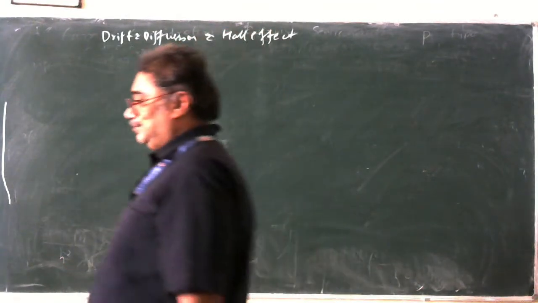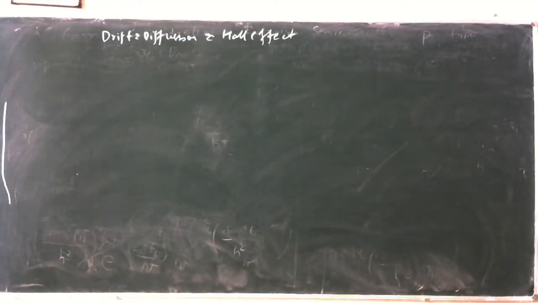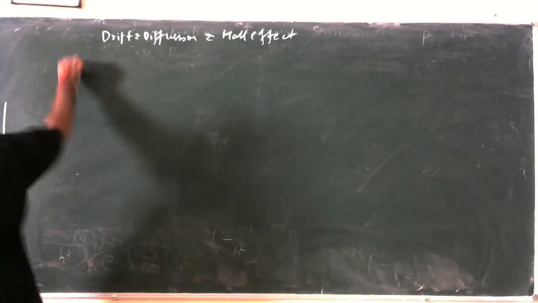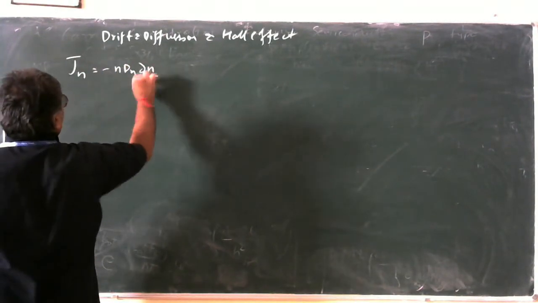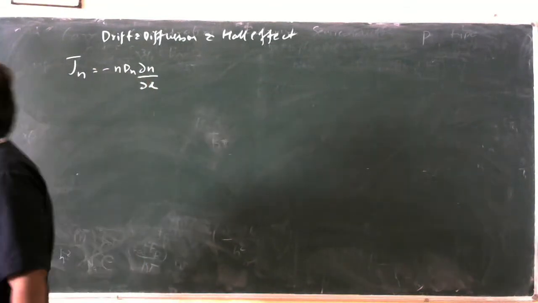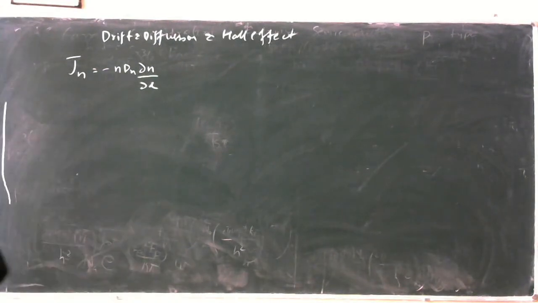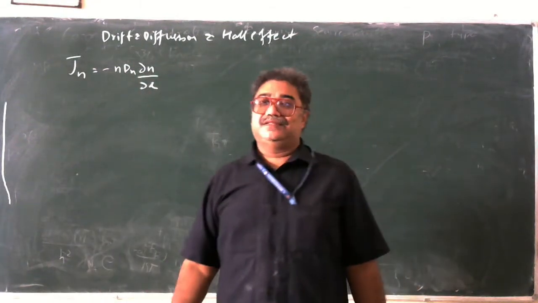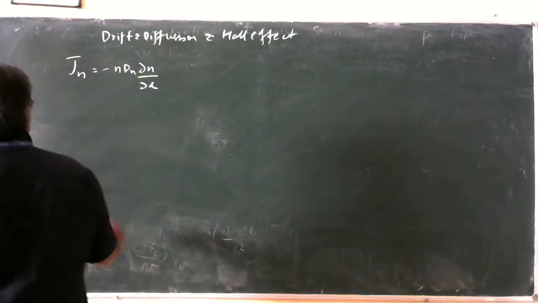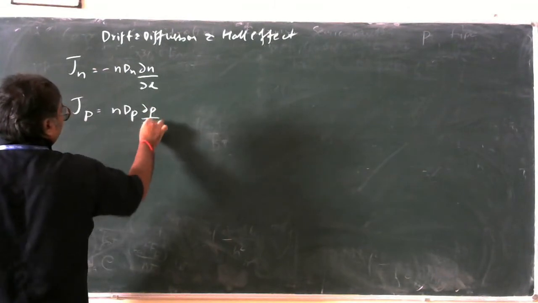So diffusion current density and drift current density are both fantastic phenomena of the total charge carriers in intrinsic semiconductors. The diffusion current density is given by Jn equals minus q Dn into dou n by dou x, where n is the number of charge carriers, Dn is the diffusion constant, and dou n by dou x is the variation of the charge carriers along the x-axis. Similarly for the holes, how do we write the same equation? Jp is given by q Dp into dou p by dou x.